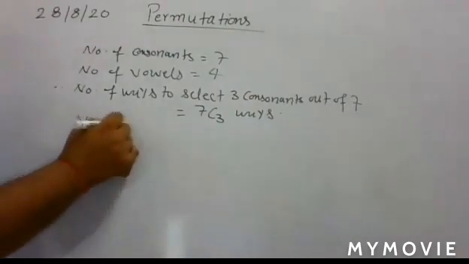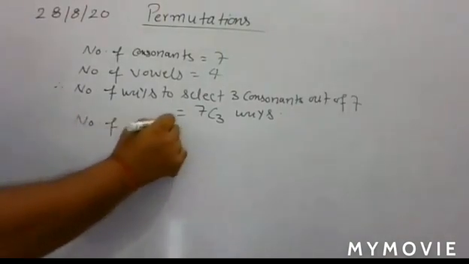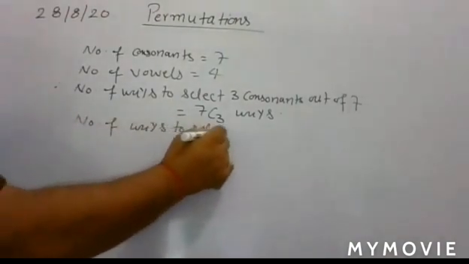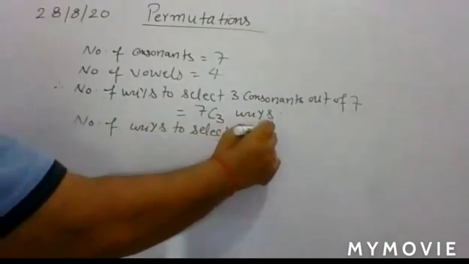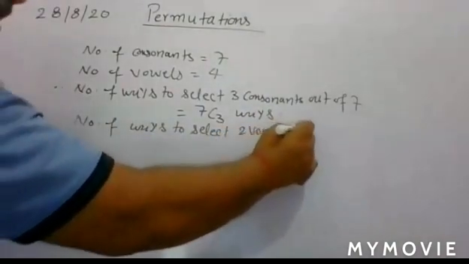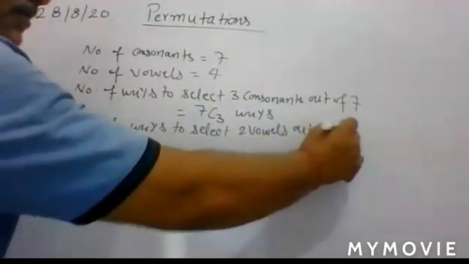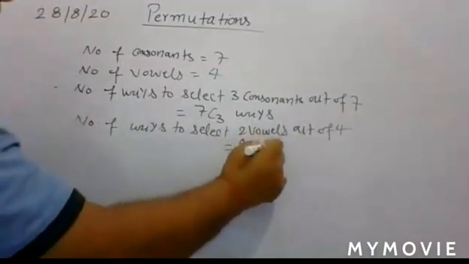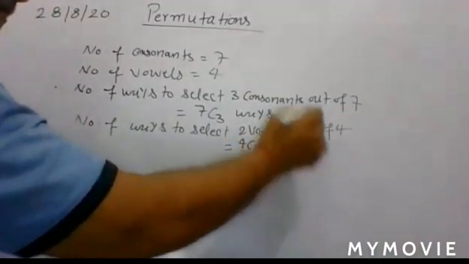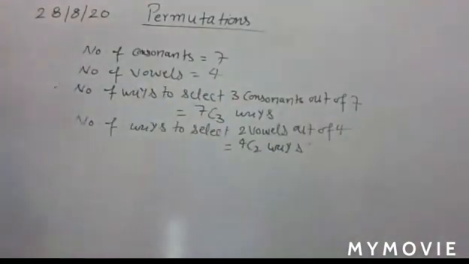In the same way, the number of ways to select 2 vowels out of 4 is 4C2 ways.